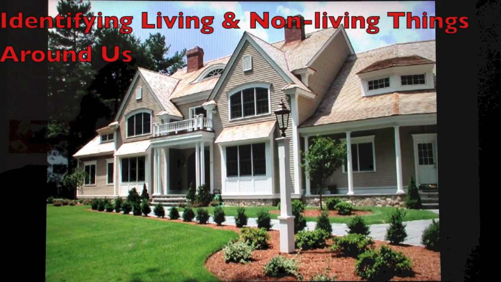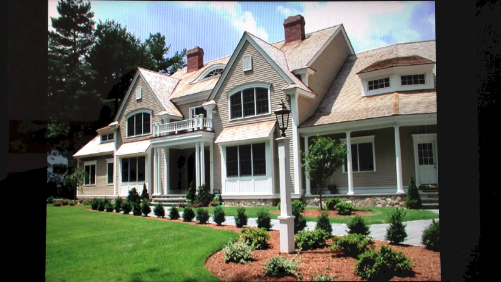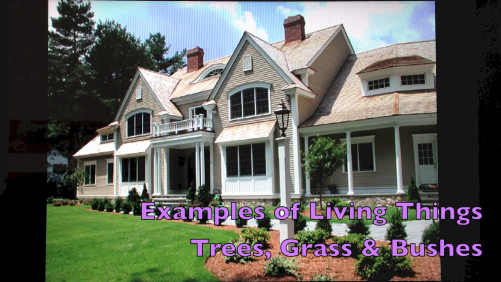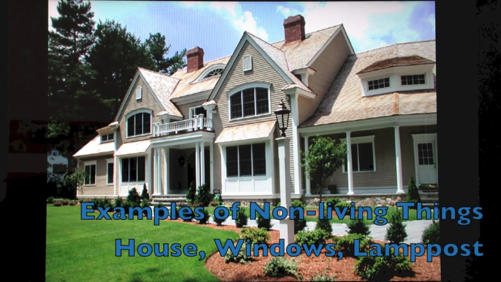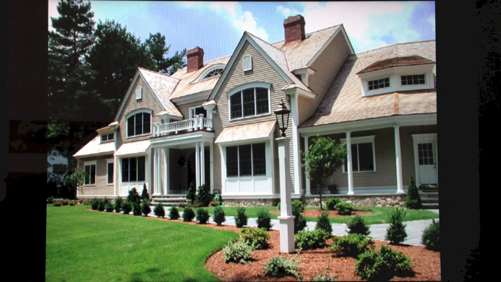Let's look at this picture to find out some living things. We can see in the left corner at the top there is a huge tree. There are many trees over there rather. They have all grown in size. They have grown tall. This means they are living things. In the front yard we can see some small plants and we can see grass growing. So these are also examples of living things. Some non-living things in this picture would be the house, the windows, the balcony, the lamppost, the road, the pavement. These are all examples of non-living things.